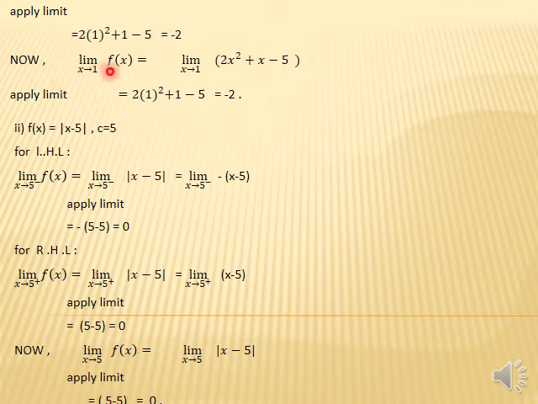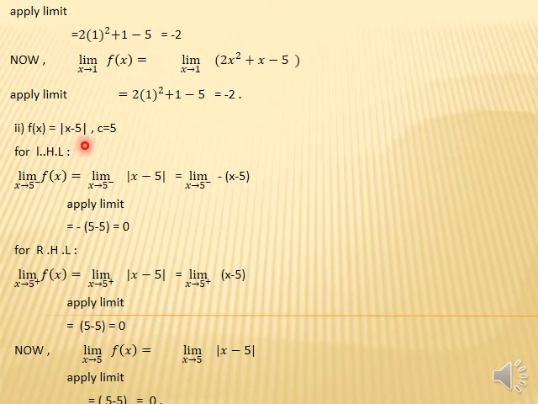Now we directly find the limit as x approaches 1. So the limit x approaches 1 of f of x equals the limit x approaches 1 of the given function, which is this. Now student, we directly put 1. If we put 1, what will we get? Minus 2. It means the value of the function is equal to minus 2, the left hand limit is equal to minus 2, and the right hand limit is equal to minus 2. It means all the values are the same, so the limit exists.